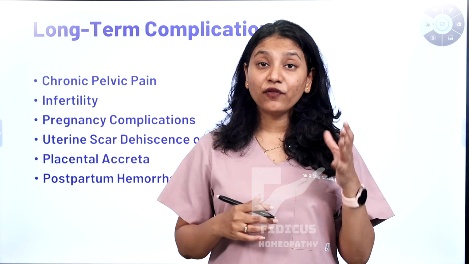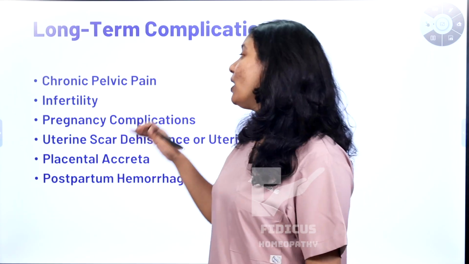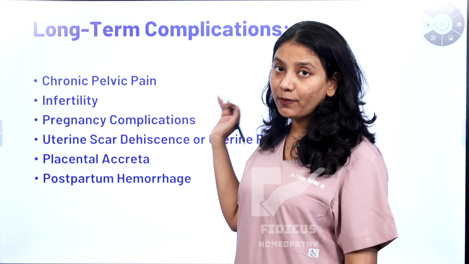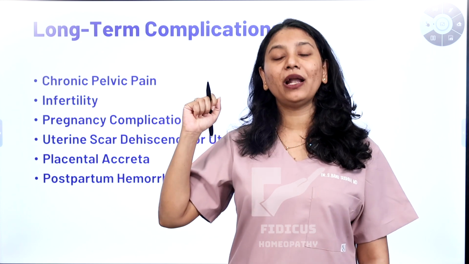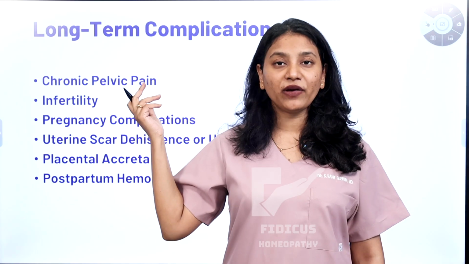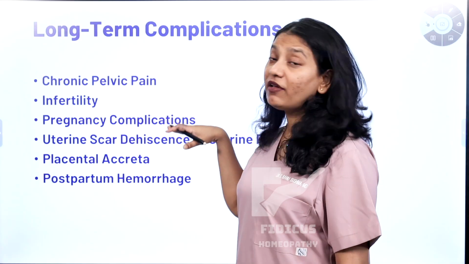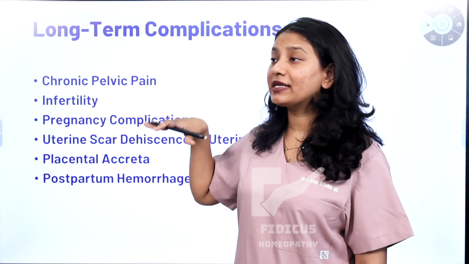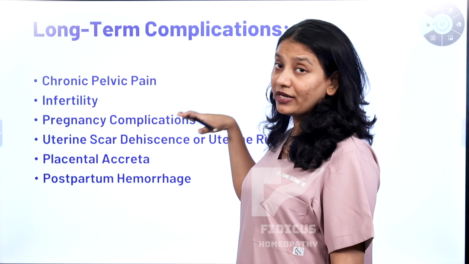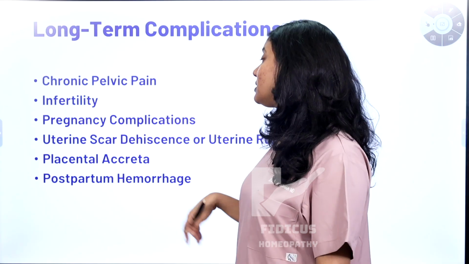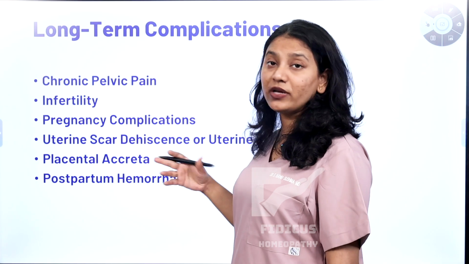Next, coming to the lifelong complications of myomectomy, the first being chronic pelvic pain. Because you're disrupting the blood flow of the fibroid by suddenly taking it off, it can cause chronic pelvic pain in the body, and if it is not performed properly, it can lead to infertility and pregnancy complications like rupture of the uterus. It can cause scar tissue formation and adhesions.